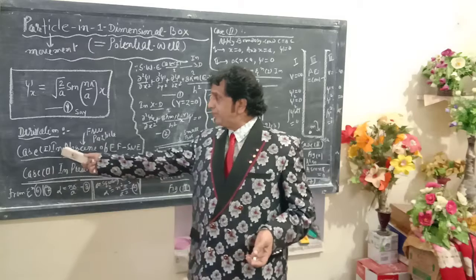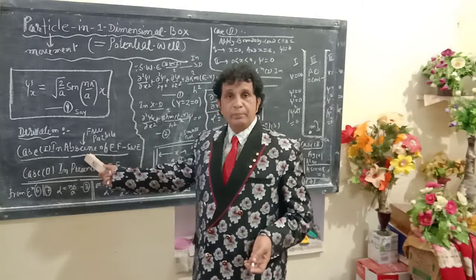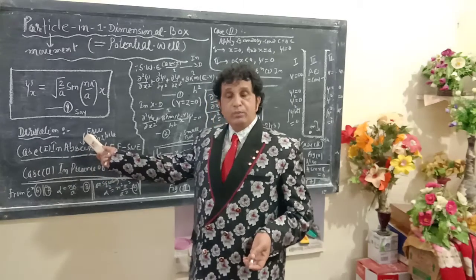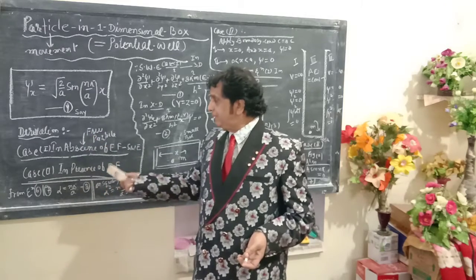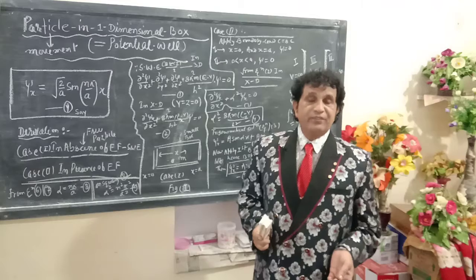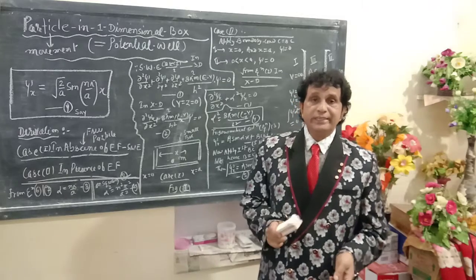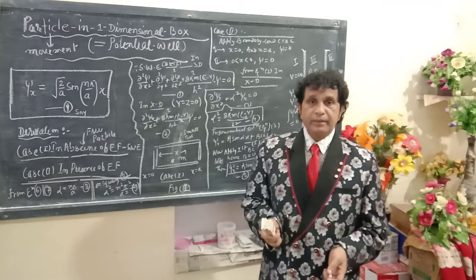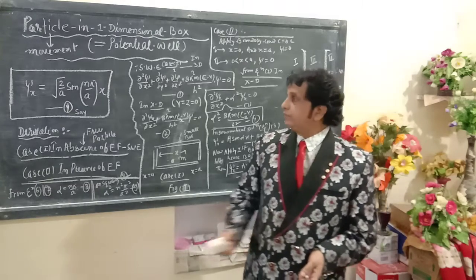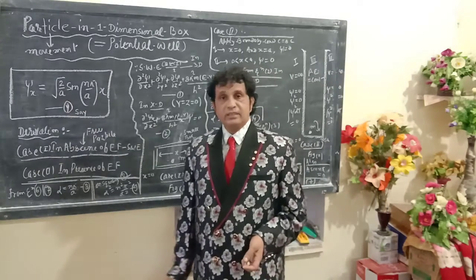Case first, in absence of electric field, the particle will be known as free particle here. Case second, in presence of electric field. In both the cases, we will change Schrodinger wave equation and we will determine the value of psi x.